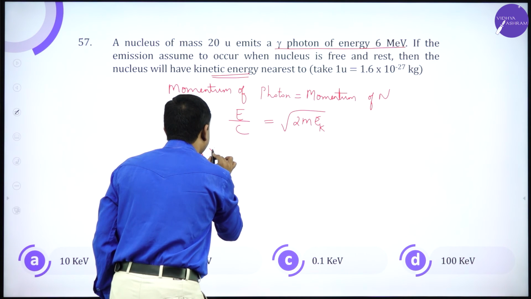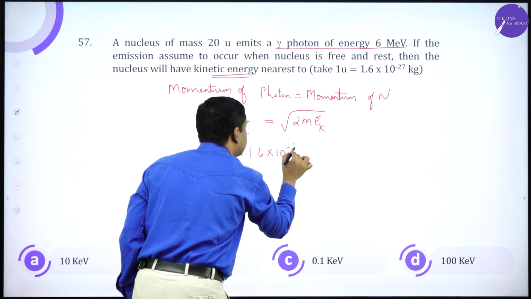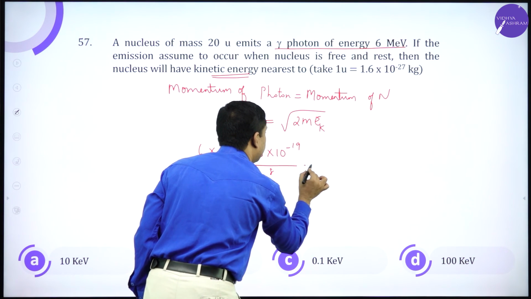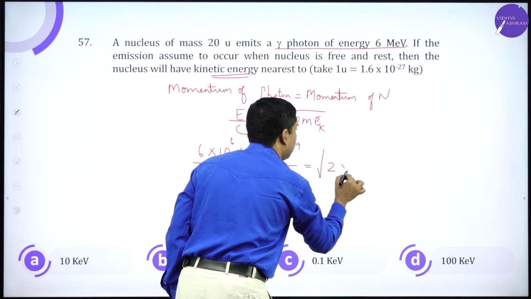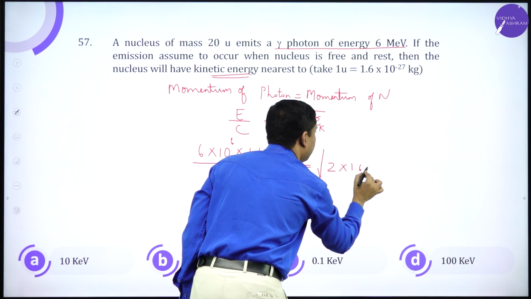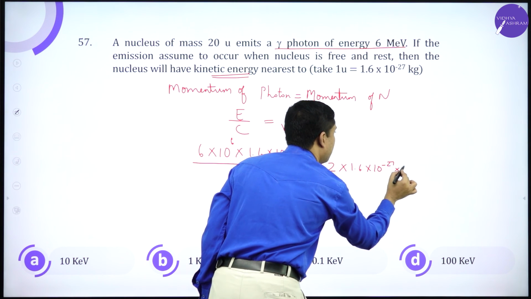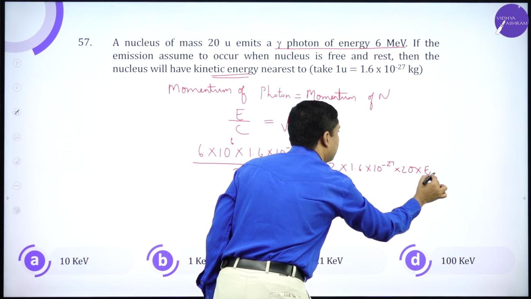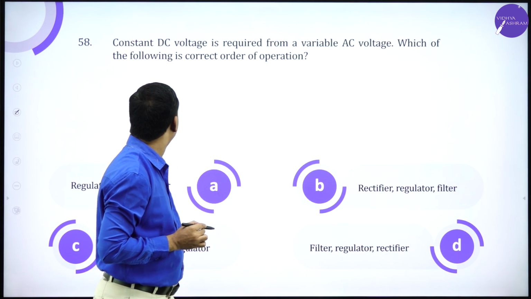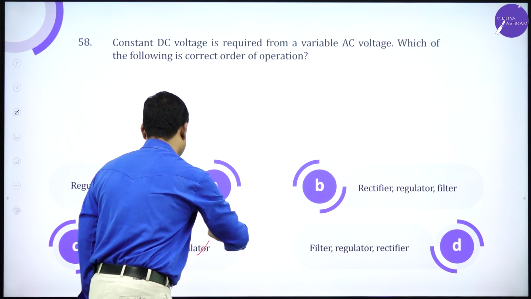Energy is 6 into 10 power 6, conversion to joules 1.6 into 10 power minus 19, divided by c, speed of light, equals root of 2 into mass of nucleus, 20 units into 1.6 into 10 power minus 27, into Ek. Simplify this, you get Ek. This is again taken out from your syllabus, but the correct one is the third one.